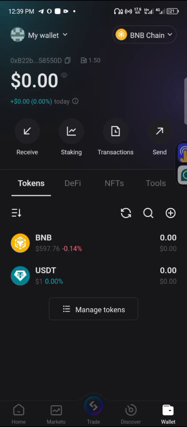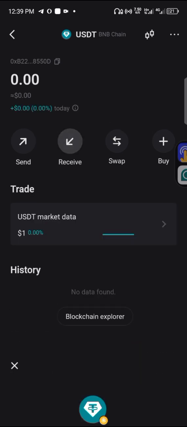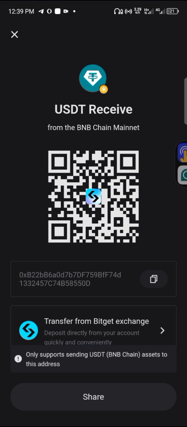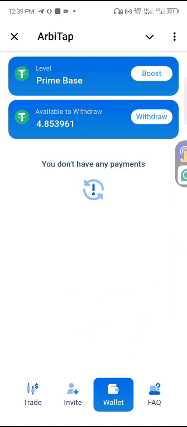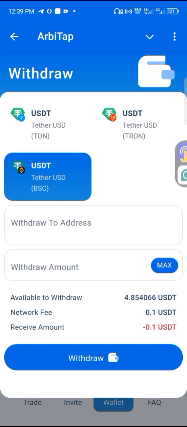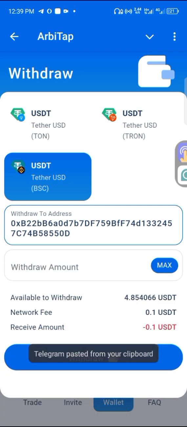So just come to your wallet. I'm using my Bitget wallet, and I change the network to BNB chain. You can click on USDT and then click on receive, and then you copy the address. So I'm going to go back to ArbiTap, click on withdraw again, and then paste the wallet here. So I've pasted the wallet, and then I click on max.